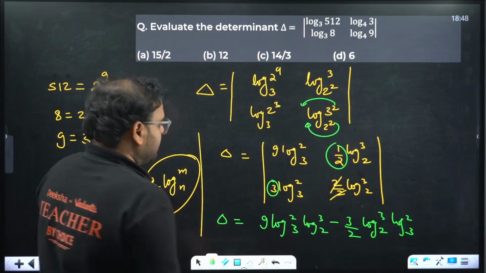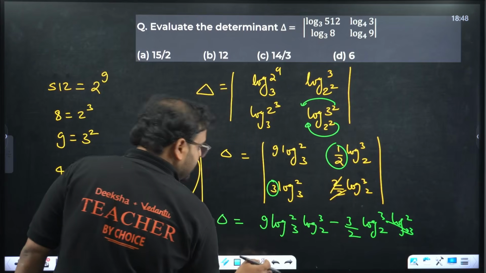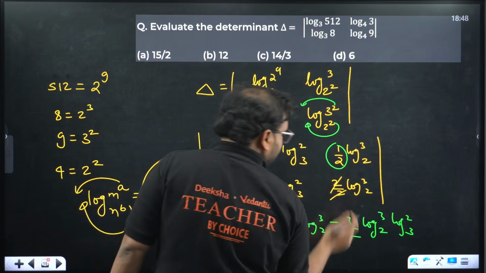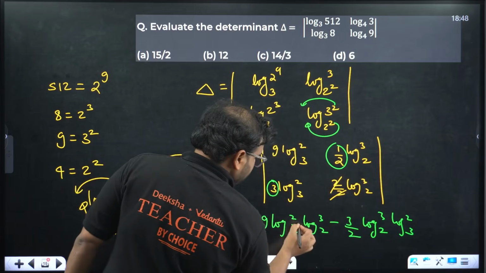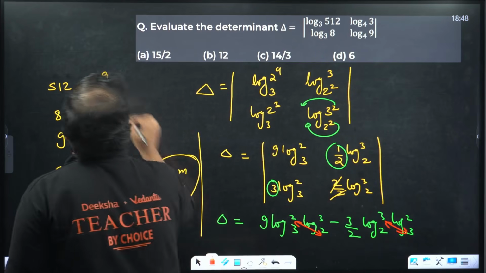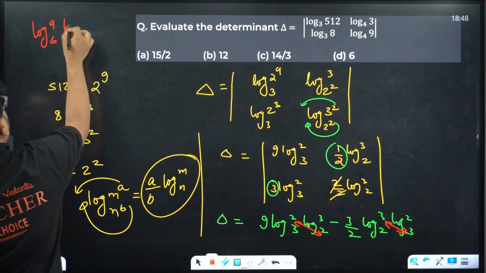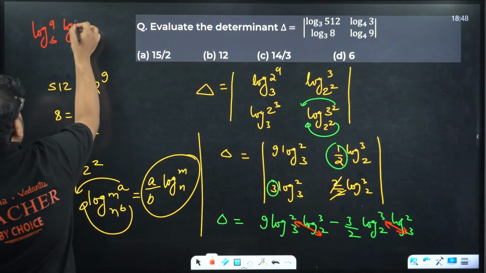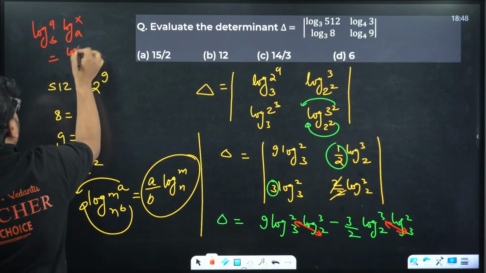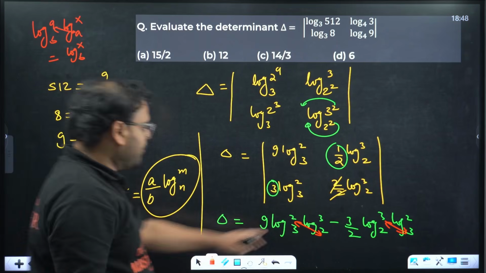Check. This is same. This value is same. This is 2 2. This is 3 3. This is a property, by the way. What is the property? Log of a with the base b and log of something, let's say x with the base a will be what? Log of x with the base b. This is same. Okay, if you apply over here, we're gonna get what?